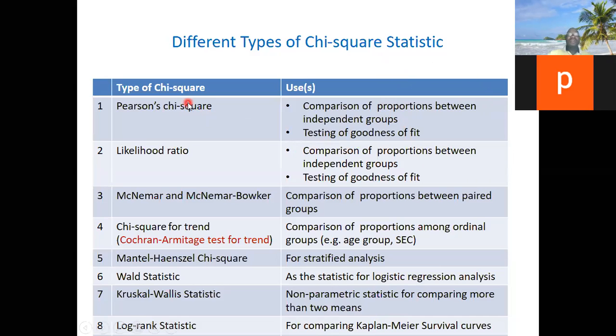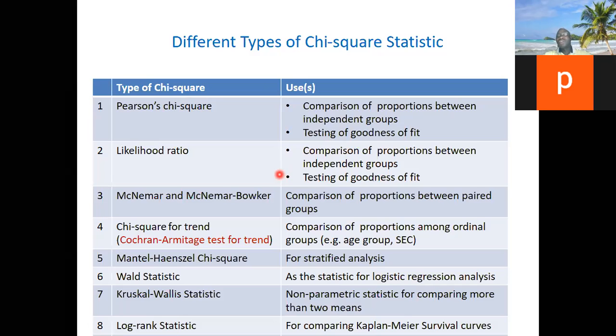The commonest one is the Pearson chi-square. It was Pearson who first described the chi-square. When you are comparing two categorical variables, you use it. The likelihood ratio chi-square is doing the same thing as the Pearson chi-square, but it is just a different way of arriving at it. Then McNemar or McNemar-Bowker, when you are talking of proportions of paired observations.